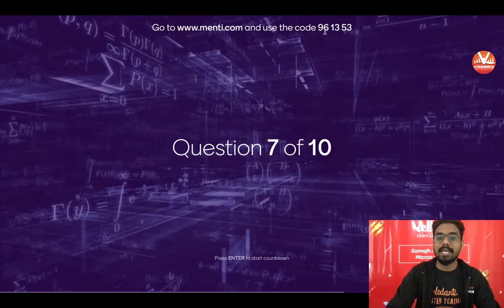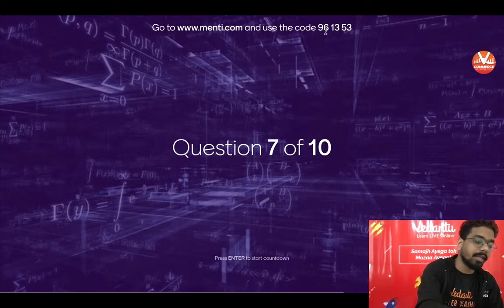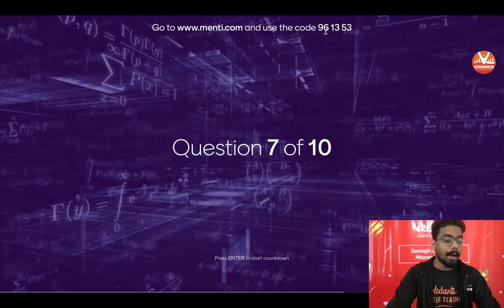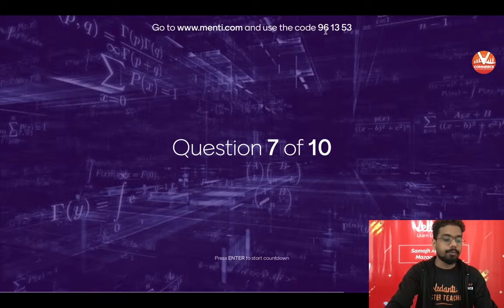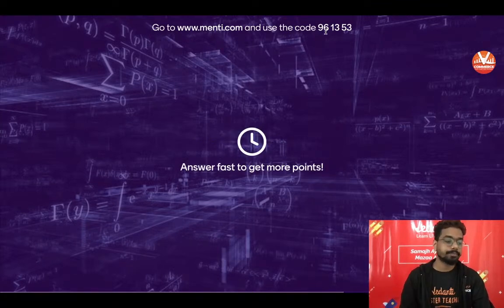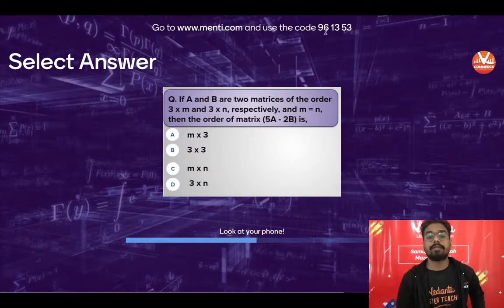So this is your 7th question. Code is 961353. 961353 is the code. Okay, join quickly. And now we will put up question number 7. Karthik beta, you came a little late, in the middle of the question, that's why you did not understand. Do not worry, if this question is not clear, we will take it again and you will write down in the chat box later. Now let's start. Enter. Answer fastest, this is a very good question, a simple question.